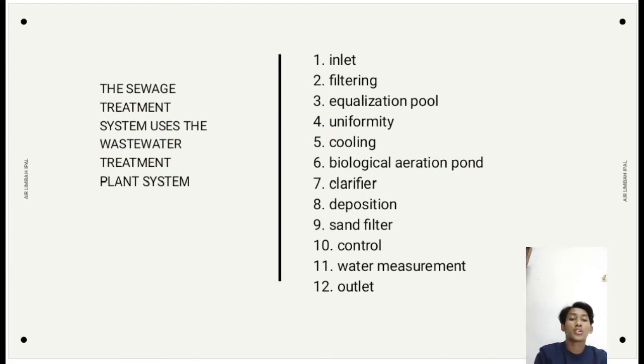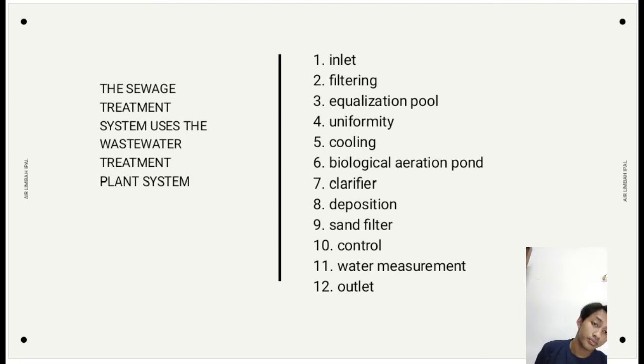And the second, screening or filter, a place for filtering water so that there are no problems in the next process. The third, equalization pond, a reservoir for an excessive amount of waste. And the fourth, uniformity, separating waste according to its character. And the fifth, cooling, to cool the waste, where the waste is left to cool.